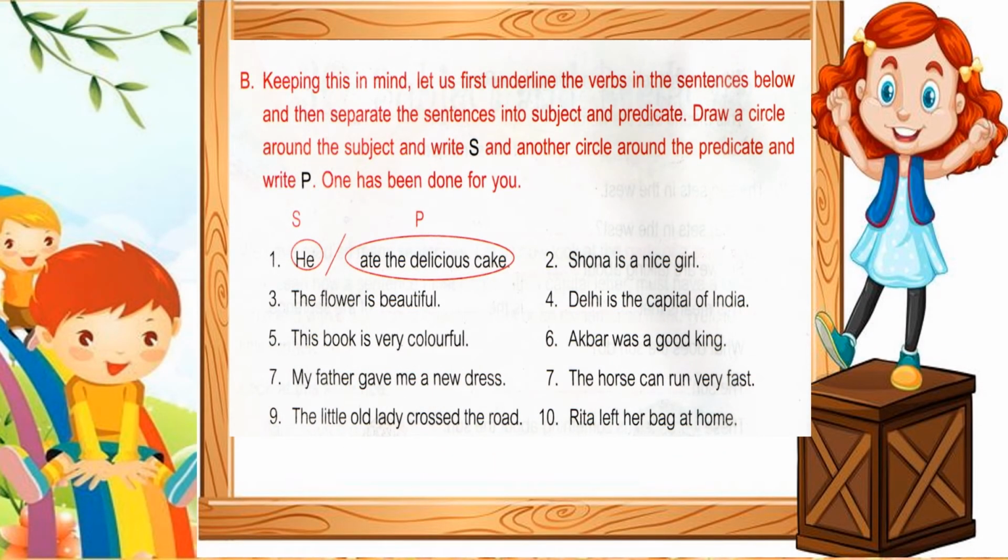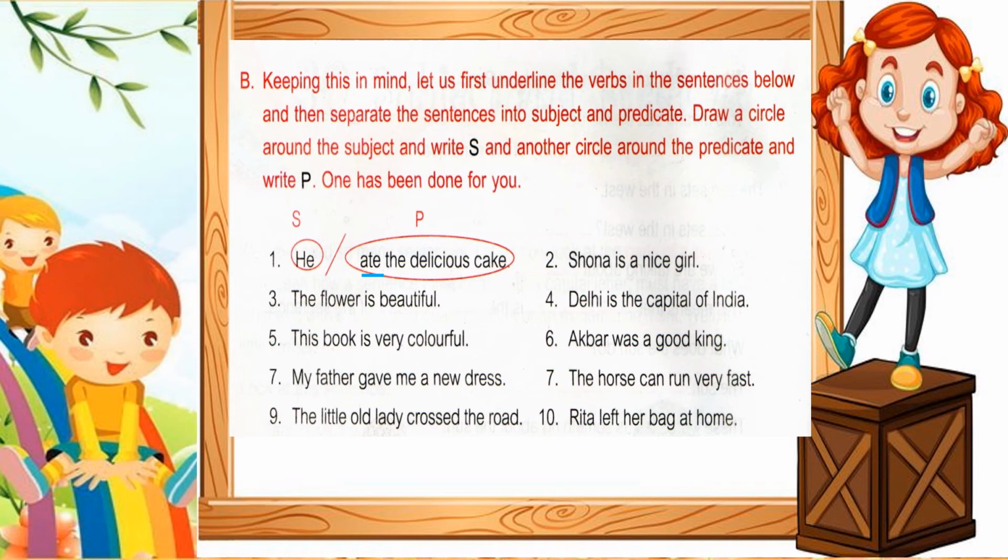Now children, let us solve exercise B. Keeping this in mind, let us first underline the verbs in the sentences below and then separate the sentences into subject and predicate. Draw a circle around the subject and write S, and another circle around the predicate and write P. One has been done for you. So children, first we have to underline the verb. Read the sentence first. He ate the delicious cake. Here ate is the verb. He is the subject and ate the delicious cake is the predicate of the sentence.